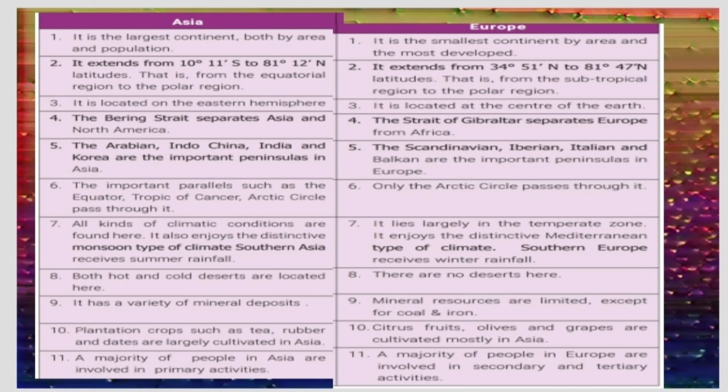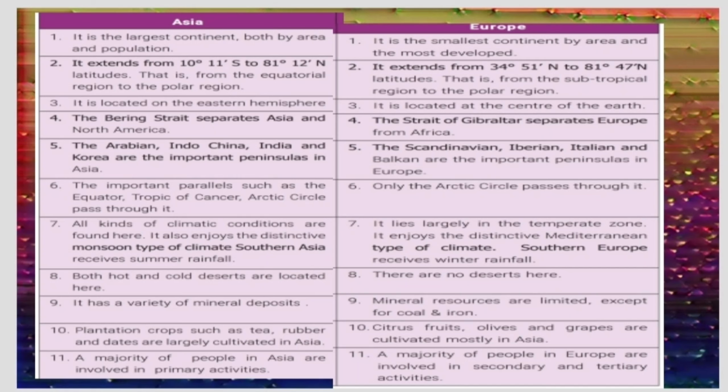Some of the important peninsulas in Asia are the Arabian, Indochina, India, and Korea. And some of the important peninsulas in Europe are Scandinavian, Iberian, Italian, and Balkan. The important parallels such as equator, Tropic of Cancer, Arctic Circle pass through Asia. Only the Arctic Circle passes through Europe.